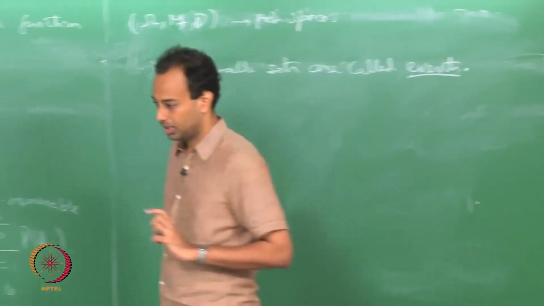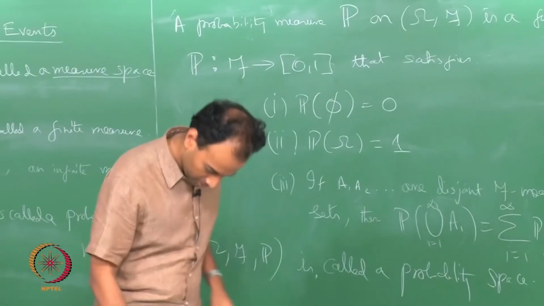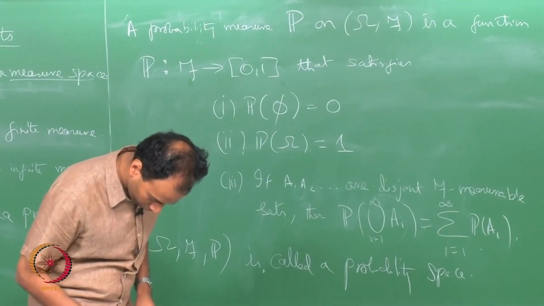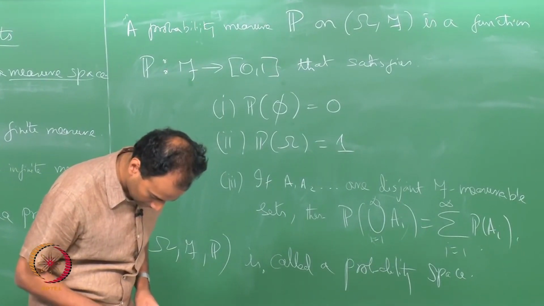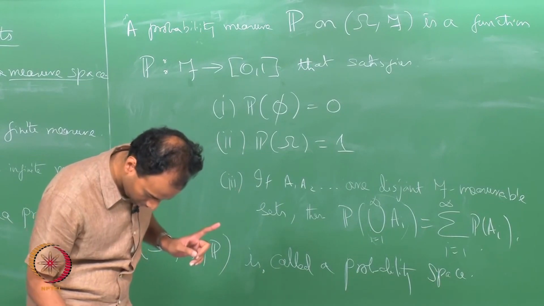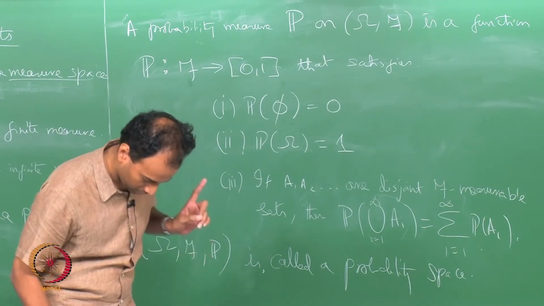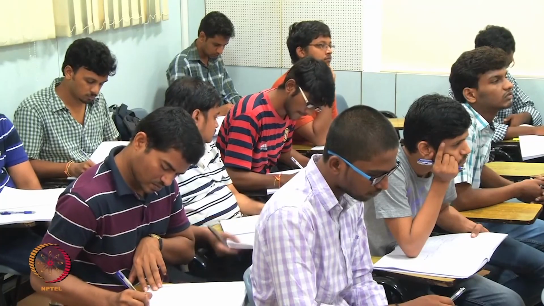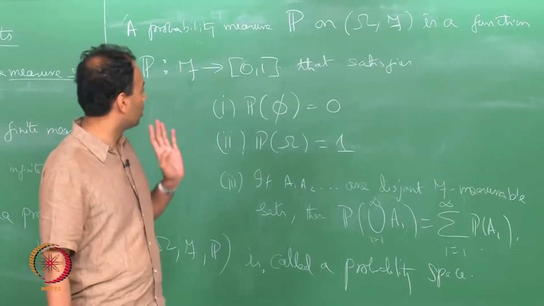I just want to make sure I am done with everything I wanted to say here. Yes, we have defined probability space, and an F measurable set is called an event.